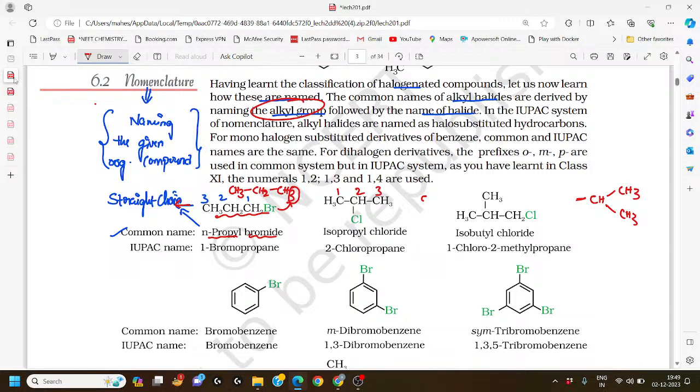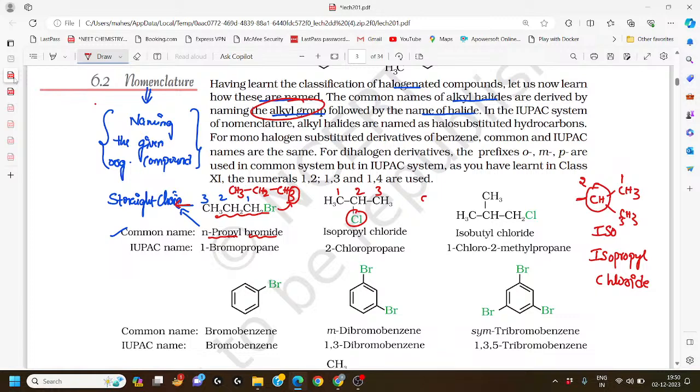Whenever we observe this type of compound, we can simply name it as isopropyl. Why? Because three carbons are present: one, two, three. So its name is isopropyl. We observe that a chlorine attachment is there. That's why we name it as isopropyl chloride.